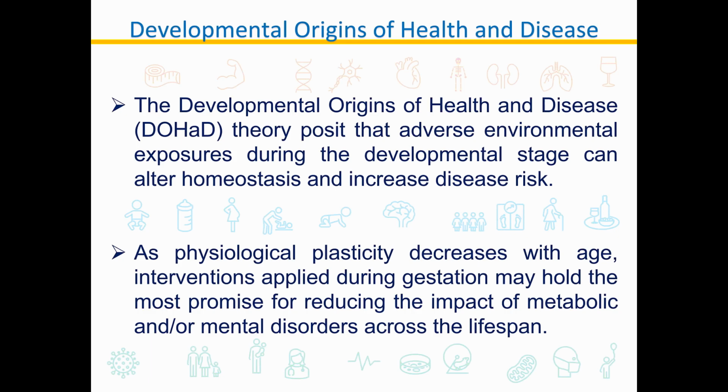For example, when a low birth weight infant grows up in an environment rich in nutrients, there is a mismatch between the constitution of the child and the environment, and this is thought to lead to the risk of developing diseases in the future. It is hoped that interventions during pregnancy will reduce the effects of lifelong metabolic and psychiatric disorders in children.